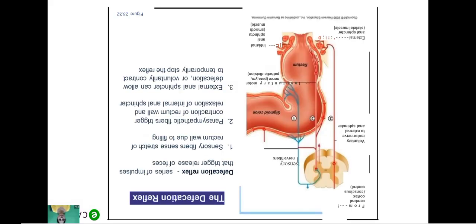The defecation reflex is a series of impulses that trigger the release of feces. Sensory fibers sense stretch of the rectum wall due to filling, and parasympathetic fibers trigger contraction of the rectum wall and relaxation of the internal sphincter. The external anal sphincter can allow defecation or voluntarily contract to temporarily stop the reflex, right?